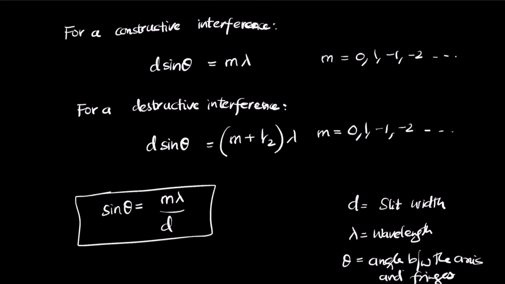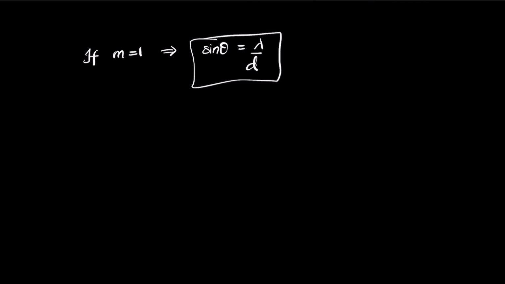If m equals 1, which represents the first bright fringe, we can write that sine theta is equal to lambda by d. One good use of this is, if you know the angle and the slit distance, it's easy to calculate the wavelength. This was one of the earliest methods of calculating the wavelength of a wave.